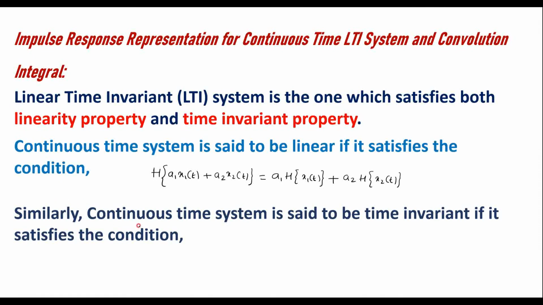Similarly, a continuous time system is said to be time invariant if it satisfies the condition H(x(t - t0)), that is the input shifted by t0 units, is equal to y(t - t0). That is, a shift in the input signal provides a similar shift in the output signal.